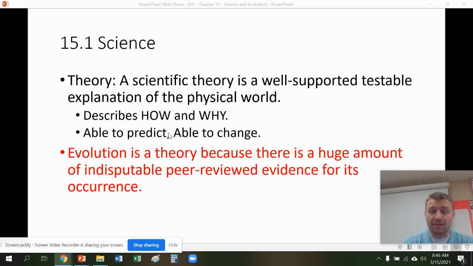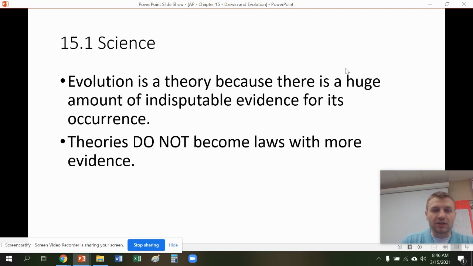You have to have that peer reviewed scientific data to actually present data. You can't just say, well, I don't think it's true, and so it's not true. No, you have to have it in a scientific, peer reviewed journal. Evolution is a theory because there's a huge amount of indisputable evidence for its occurrence.